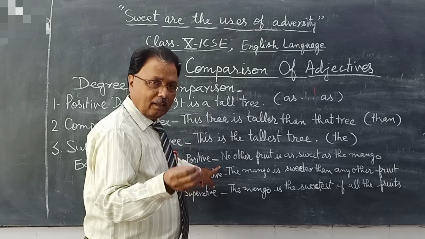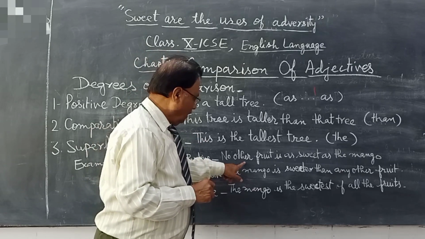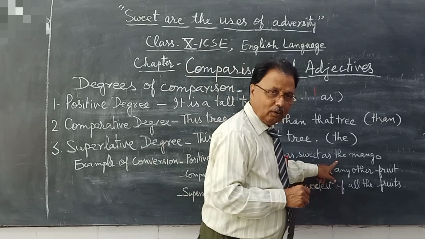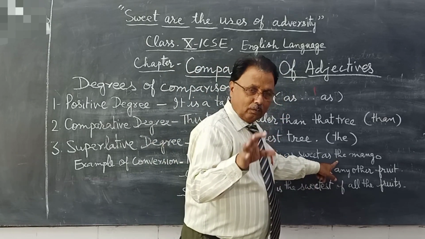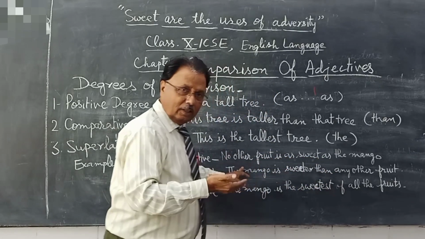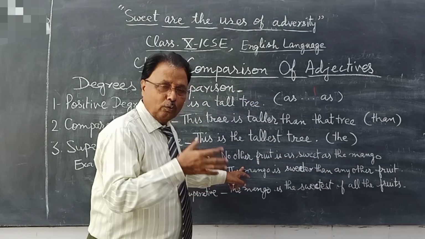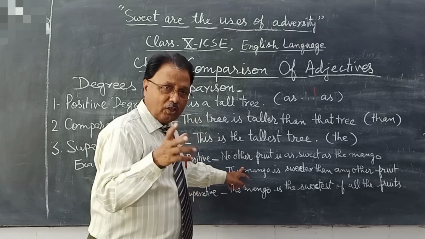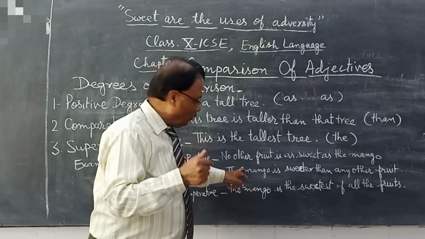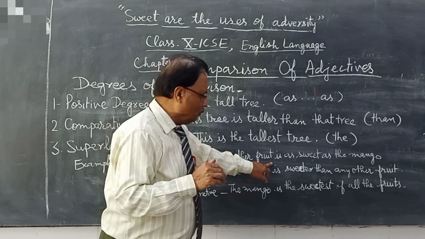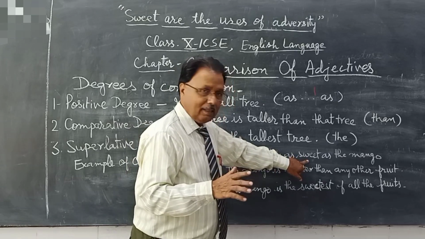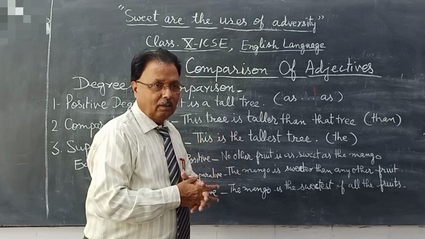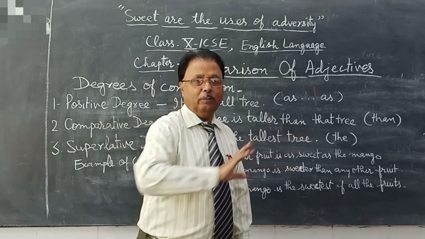If the sentence contains positive degree, no other fruit is as sweet as the mango. Students, pay attention toward this sentence to make a good conversion without mistakes. No other fruit is as sweet as the mango. Because you must know there is a condition that the sense of the sentence should not be changed.